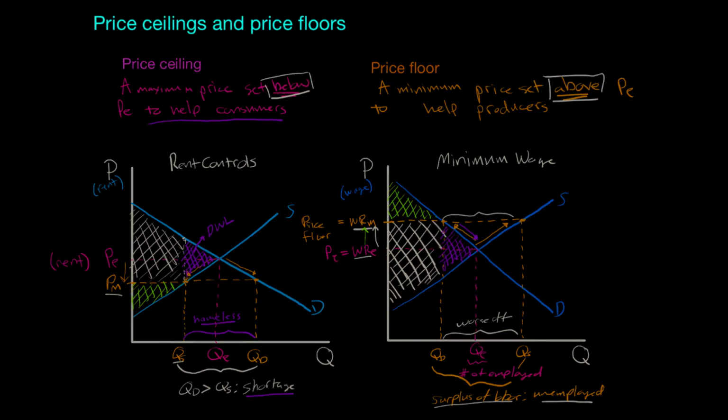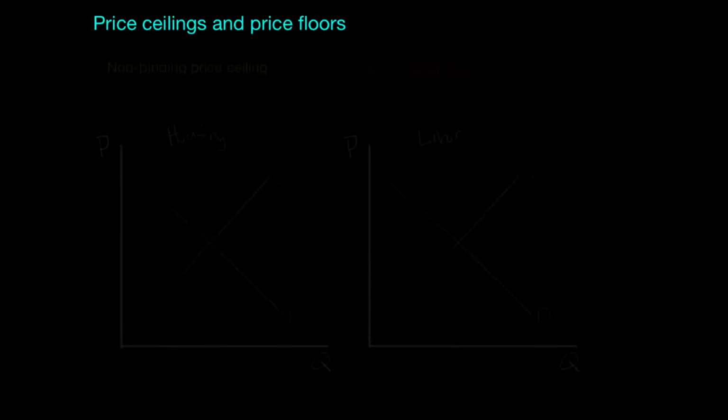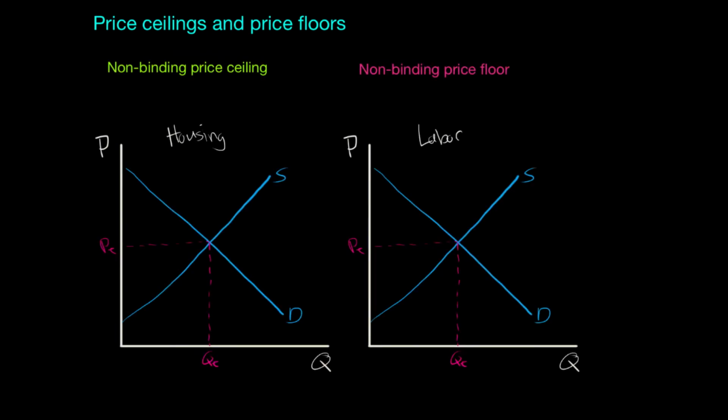In this video, we're going to look at a different situation, one in which the price control imposed by the government is what we call non-binding. A non-binding price ceiling is a price ceiling set above equilibrium. So this would be a maximum price set above equilibrium, above PE. A non-binding price floor is a minimum price set below the equilibrium price, PE. Let's get right into our graphs here.